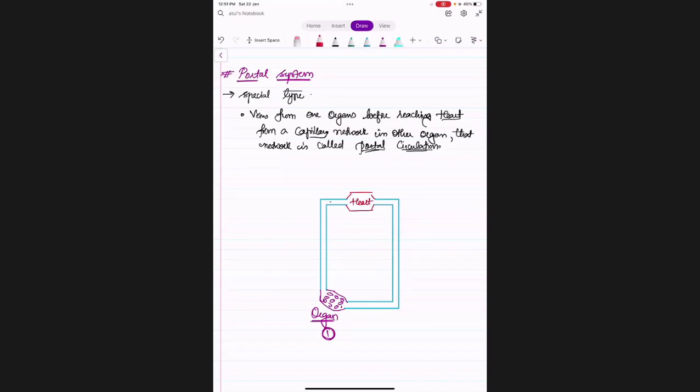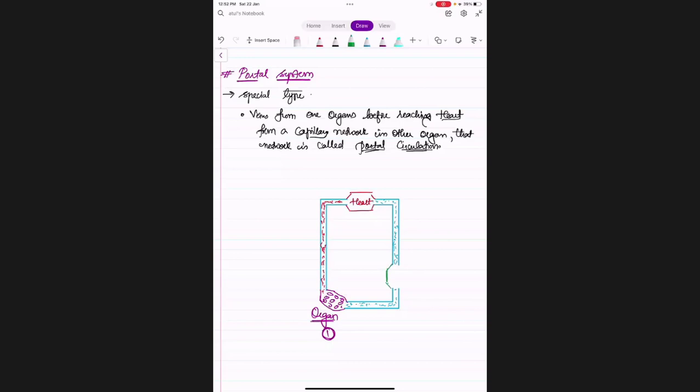This blood was moving here, and with the help of a capillary network, it reached. Now from here, the deoxygenated blood must return back to the heart normally, right? This is normal systemic circulation. Okay, but what is happening over here? We said that it is a special type, right? Instead of going directly to the heart, what did it do? It formed a capillary network where? In some other organ.